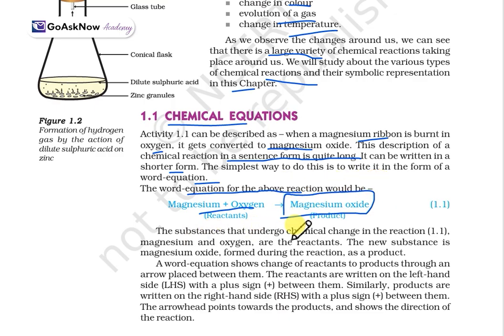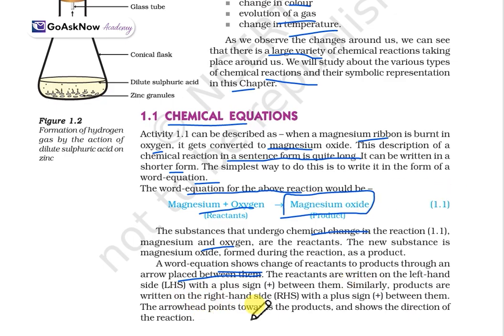The substances that undergo chemical changes in the reaction, magnesium and oxygen, are the reactants, and the new substance formed during the reaction, magnesium oxide, is called the product. Now, a word equation shows the change of reactants to products through an arrow placed between them. The reactants are written on the left hand side with a plus sign between them. Similarly, the products are always written on the right hand side with a plus sign between them.